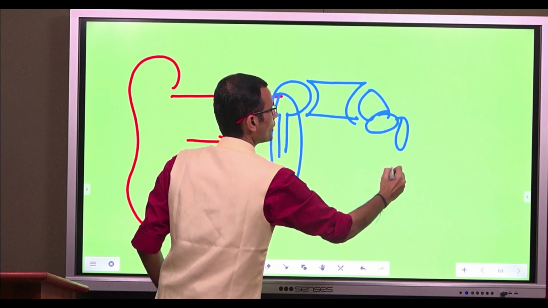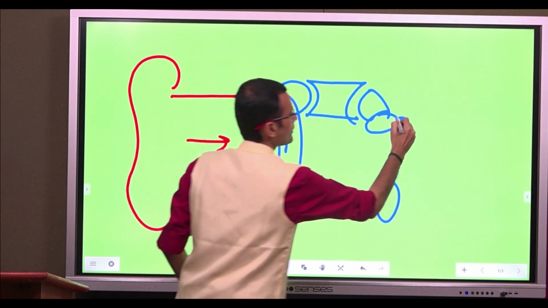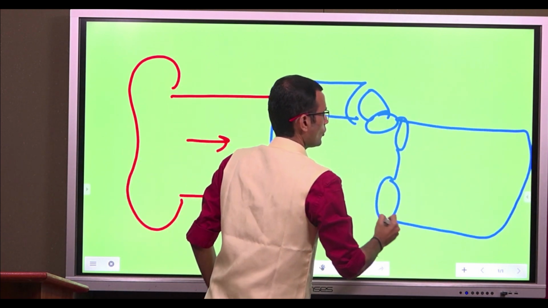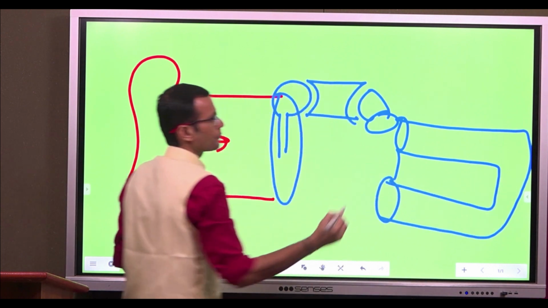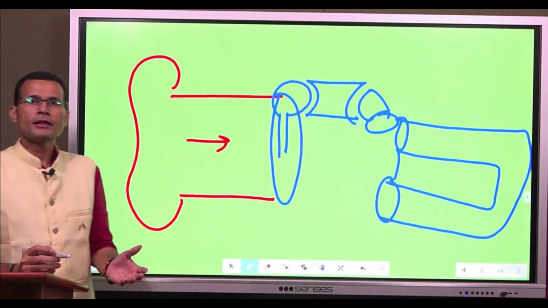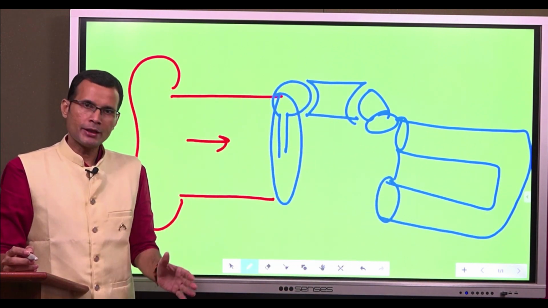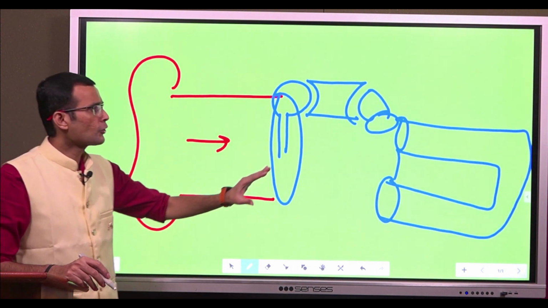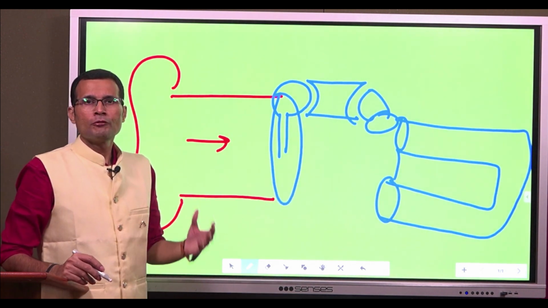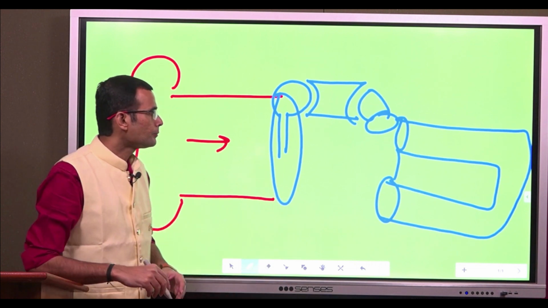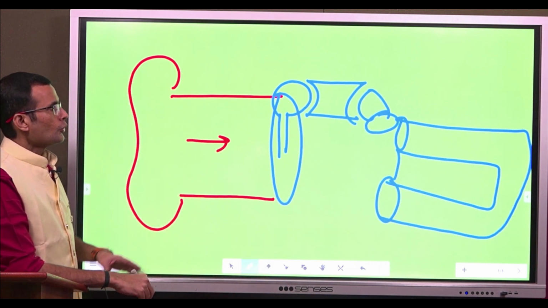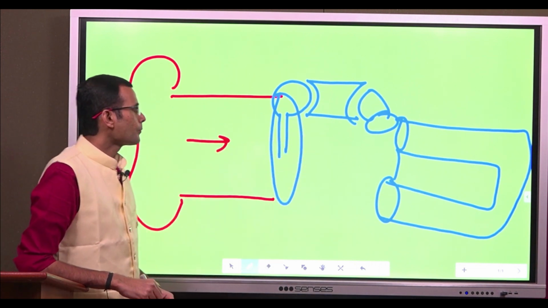Then we have the inner ear, which has the cochlea. Of course, the vestibular apparatus and the cochlea together make the labyrinth. We are concerned with the cochlea right now for the mechanism of hearing.